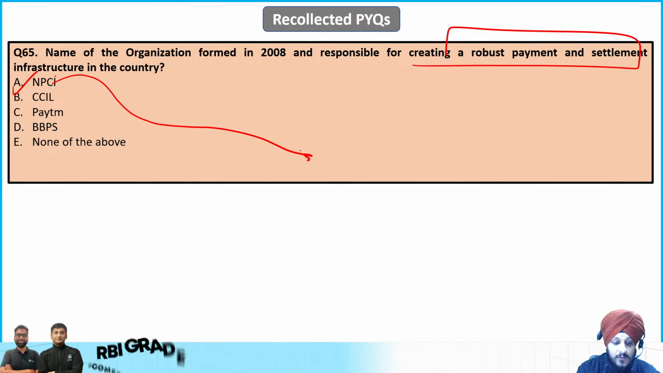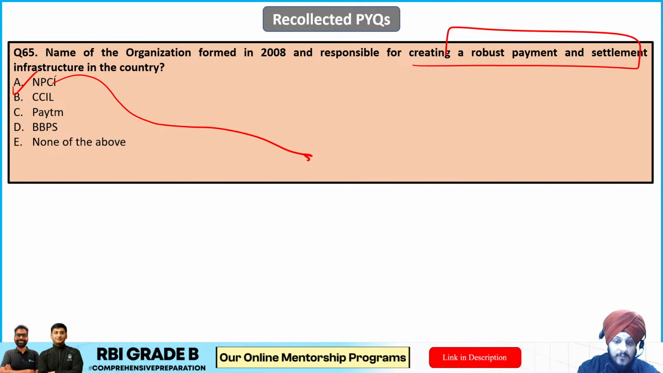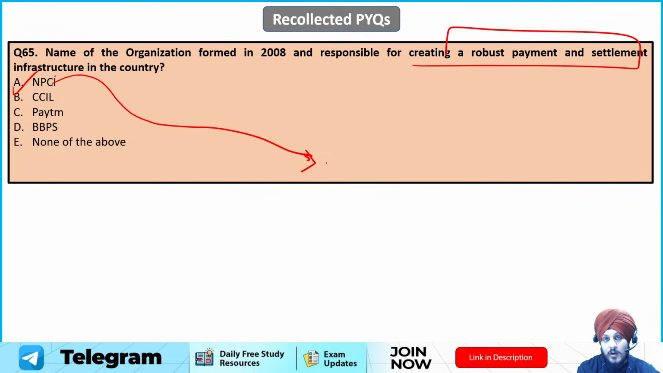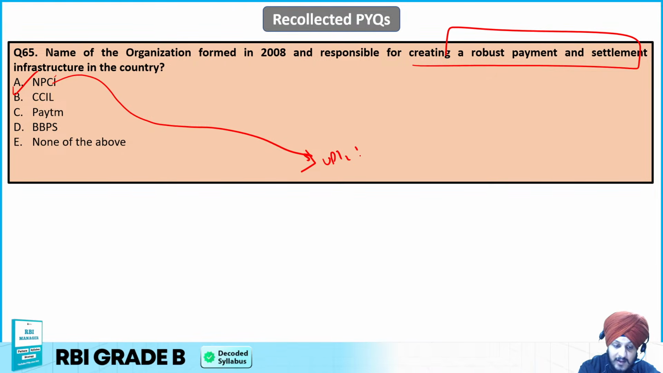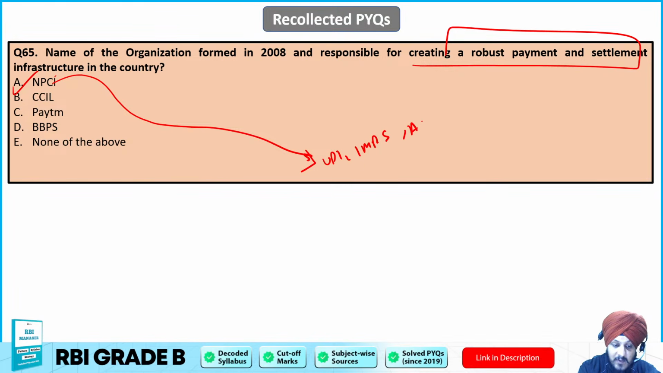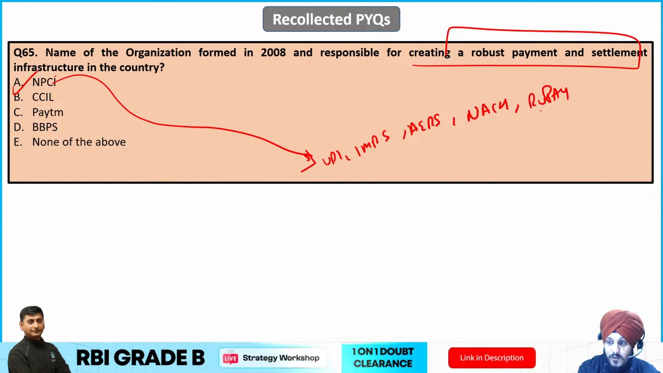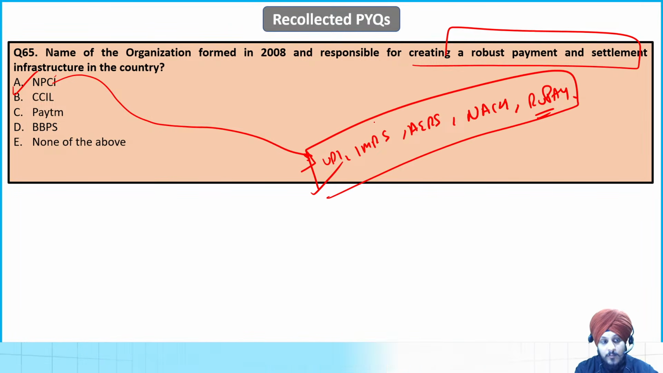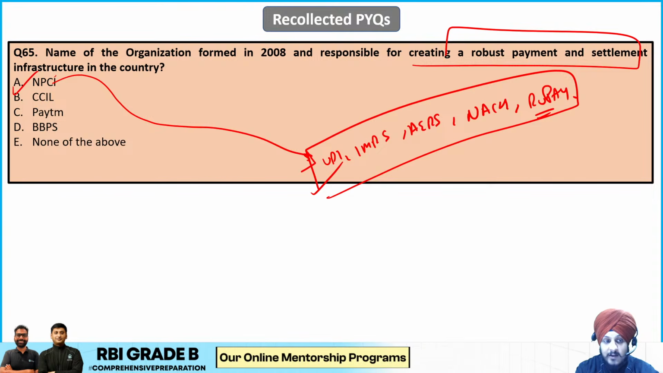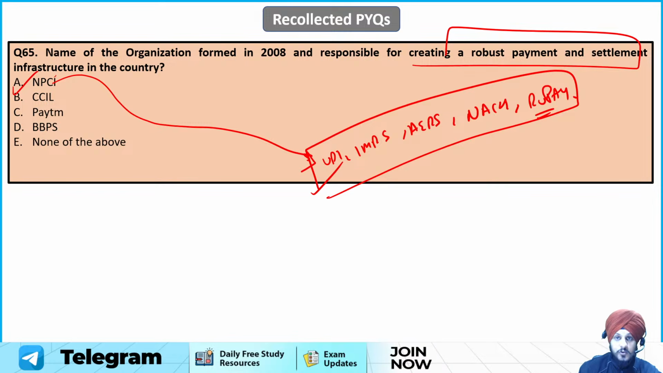NPCI is the organization that was formed, and this organization has played a very important role. It has given us a lot of innovative platforms including UPI, IMPS, Aadhaar enabled payment system, NACH. You must have heard about NACH, right? It has also enabled RuPay, which is also a product of NPCI. So different innovative platforms have been brought by NPCI. A very reliable body, a reliable entity. And A is going to be the answer to this question.